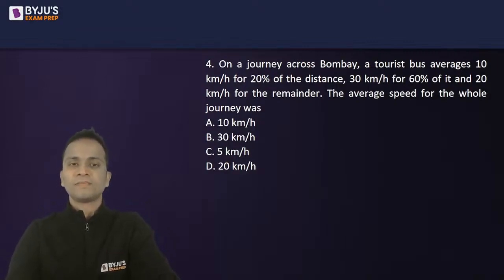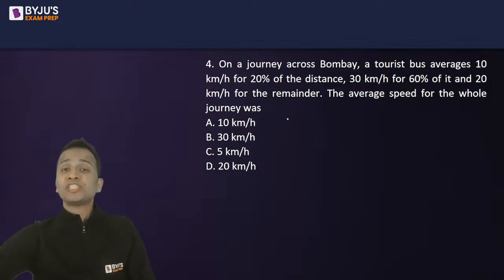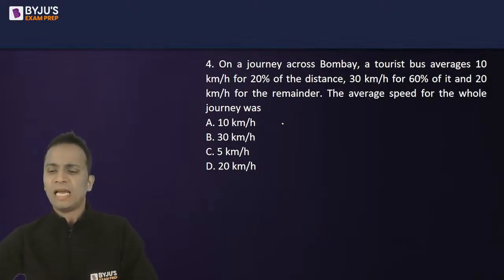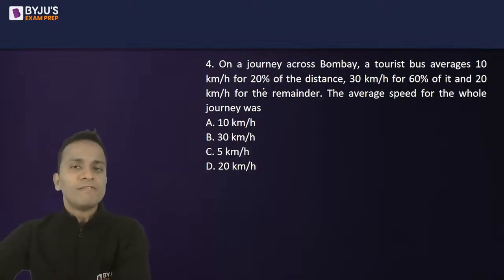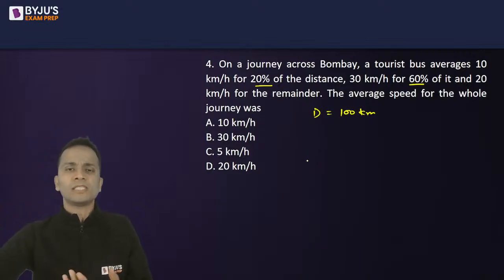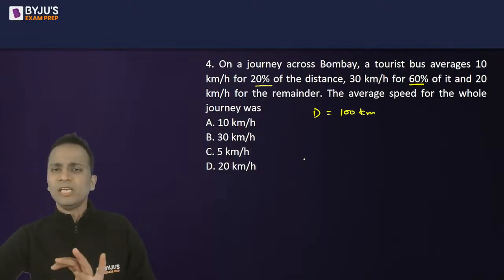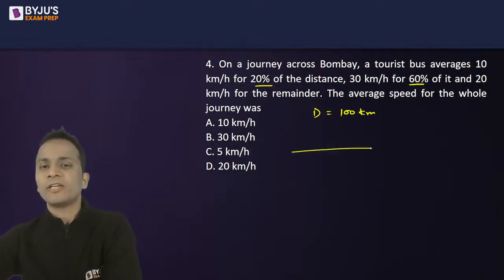Let's solve. Okay. Now, first of all, let's look at the conventional method of solving this. And then I'll give you one more method. So, the journey is divided in three parts: 20%, 60%, and then the rest of the journey. So, let's say the total distance is equal to 100 kilometers. You can assume this distance as x, you can assume it as 10, 20, 30. Totally up to you. I'm assuming the total distance as 100 kilometers.